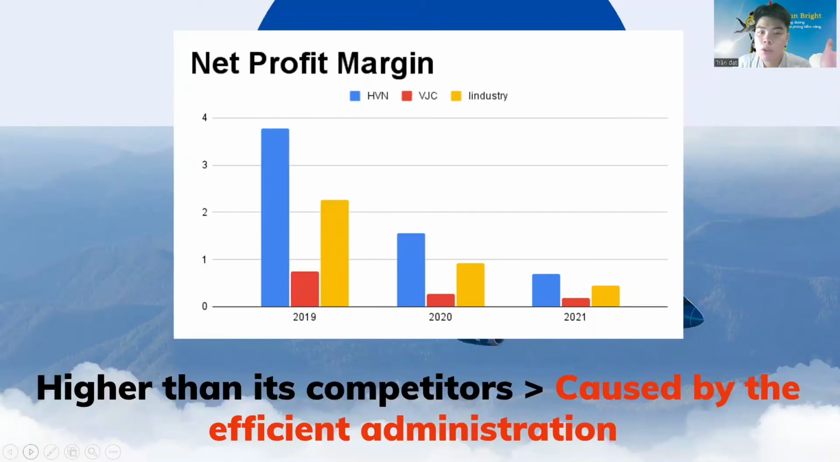So without any further ado, let's get into the net profit margin. As you can see here, during the 3 years from 2019 to 2021, the net profit margin of Vietnam Airlines is the highest compared to its competitor Vietjet Air and the industry. However, when we look at the chart for the general review, we can see that the net profit margin of Vietnam Airlines decreased over the years. The main reason causing this is the COVID-19 pandemic. But looking at the positive side, it is higher than its competitors. So it may be caused by the efficient administration of Vietnam Airlines.